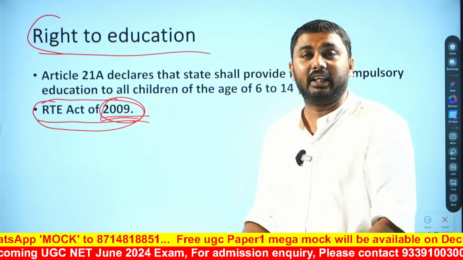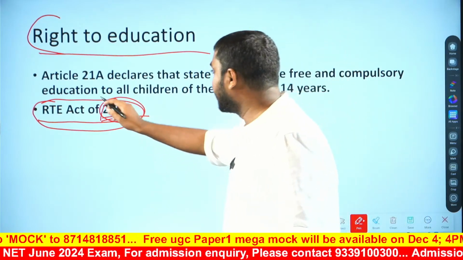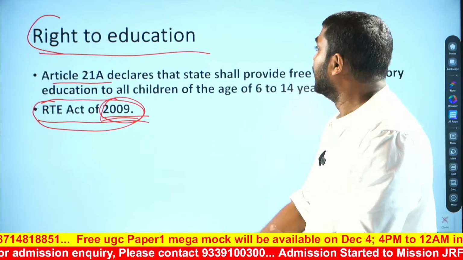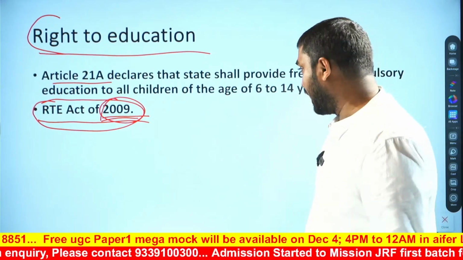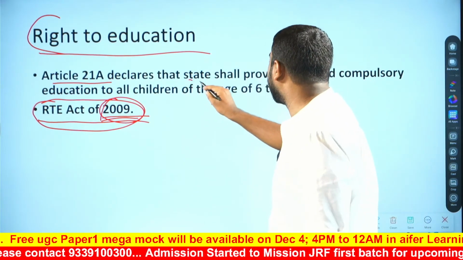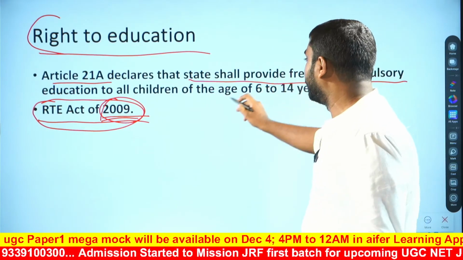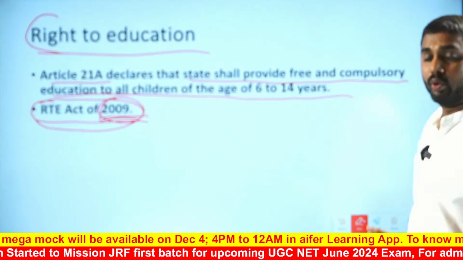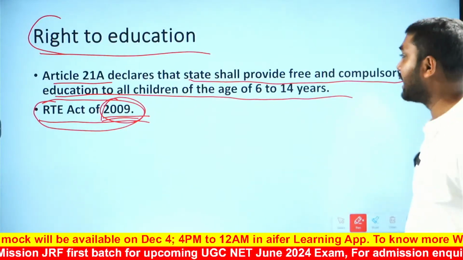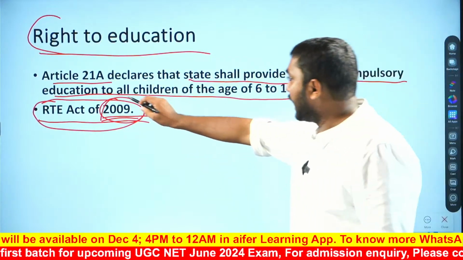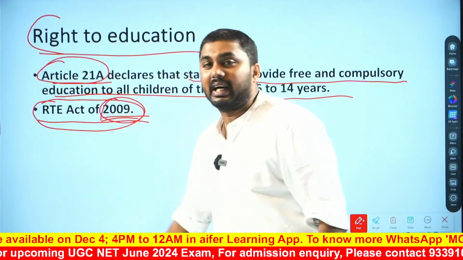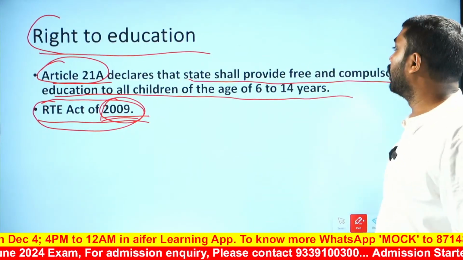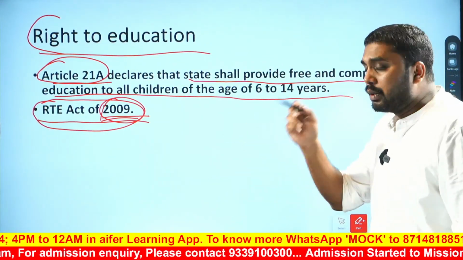So, in which article? Article 21A talks about the right to education, and this article declares that the state shall provide free and compulsory education to all children of the age of 6 to 14 years. So the article is Article 21A, and it says the state shall provide.